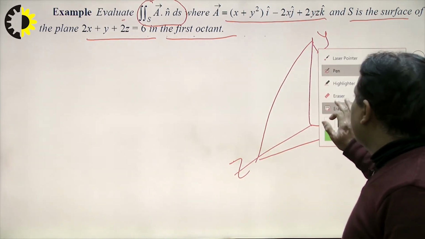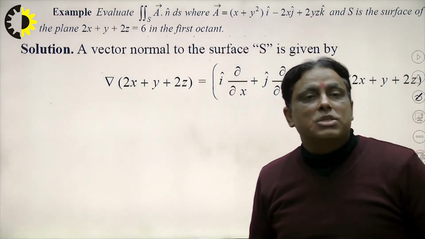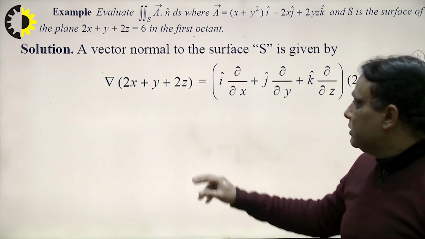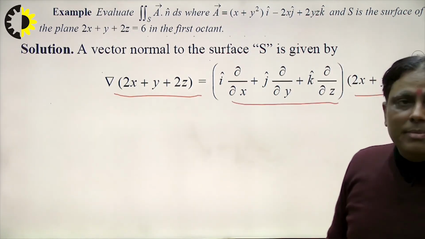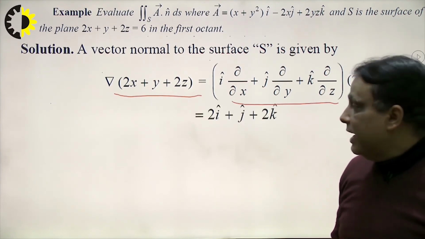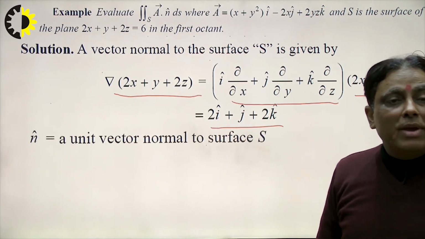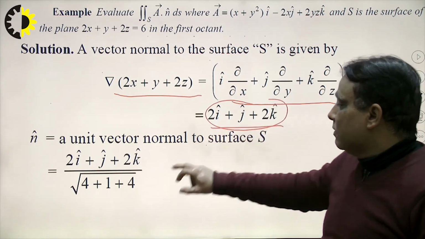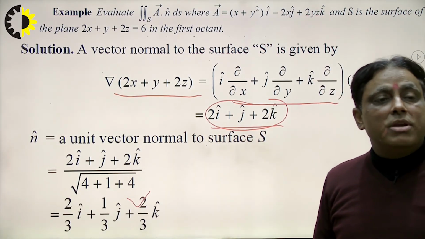We see that, right? Now the question is, what is the role of the vector normal to the surface here? So first of all I calculate del here, right? How to calculate del? So del of this value is equal to this, that means normal to the surface. That means I want to calculate grad here. So grad will be 2i plus j plus k cap, right? What will be the value of n cap? So n cap will be this vector divided by the modulus of this vector. So this will be equal to this, that is equivalent to n cap.